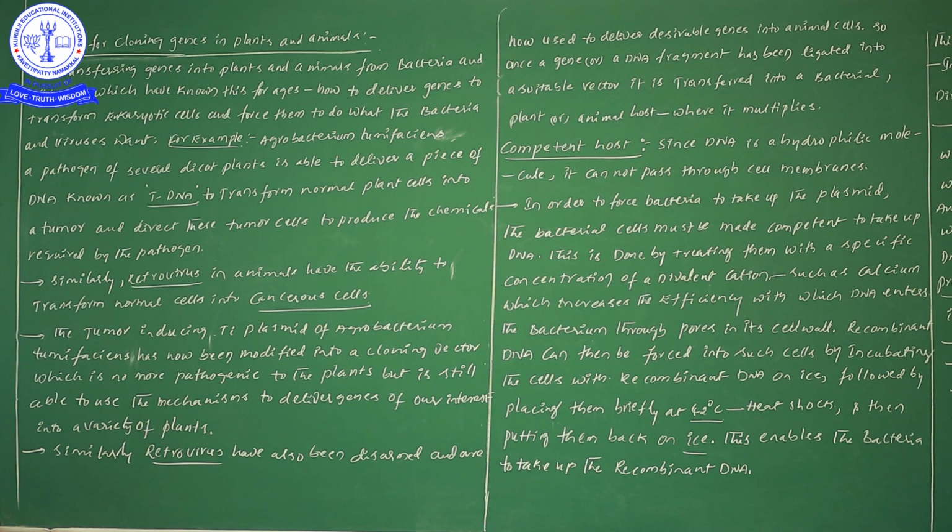Why? Sir, what is the benefit of tumor cells? Why are we changing the normal plant cell into tumor cells by introducing this tDNA? When a normal cell is converting into tumor cells, definitely the normal plant cells have been converted into tumor cells. Before these normal cells are converted into tumor cells, our foreign gene, the tDNA, is incorporated into the normal cells, so that particular gene will be multiplied. That is the point we have to understand.